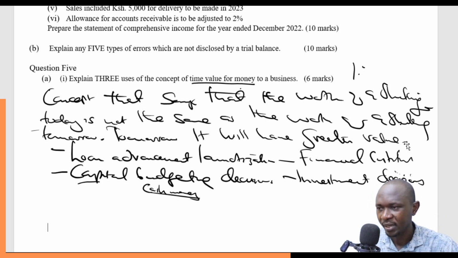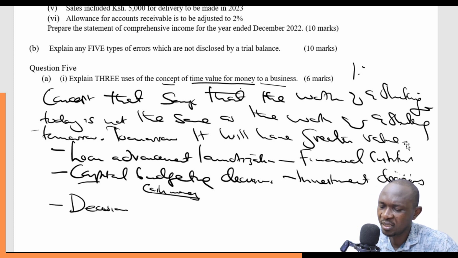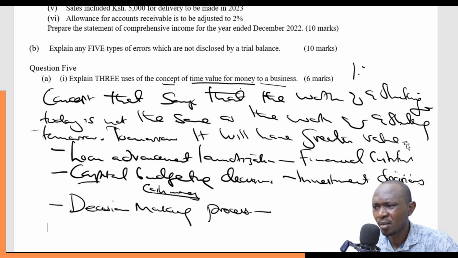The third use of this concept of time value of money, actually I would have said personal financial decisions, but we are talking about uses of this concept to a business. So you can simply say that it helps in the decision making process, especially when we talk about things like the sources of finance.